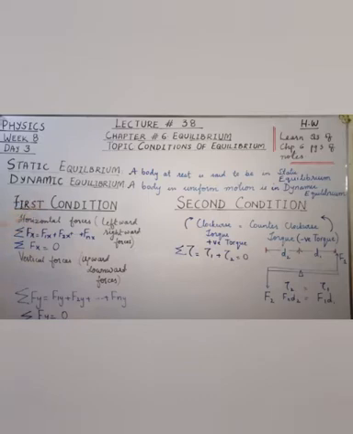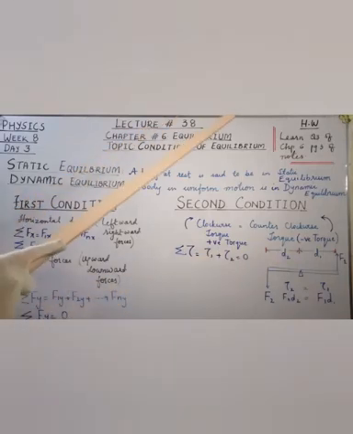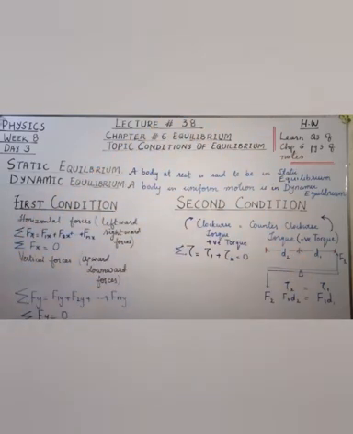For the bodies which are moving horizontally, the leftward force becomes equal to the rightward force, and for the bodies which are moving vertically, the upward force becomes equal to the downward force. In this way the sum of all the forces acting horizontally becomes zero, and the sum of all the forces acting vertically becomes zero.